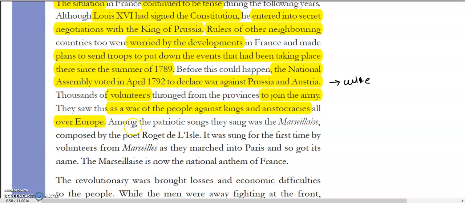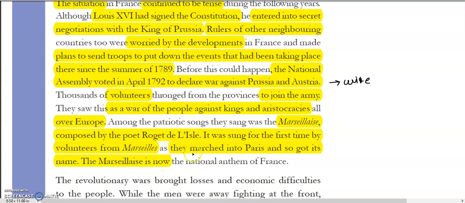Okay, so among the patriotic songs they sang was the Marseillaise. It was composed by the poet Rouget de Lisle, and it was sung for the first time by the volunteers from Marseille as they marched into Paris. See, Marseille is a place like Versailles. Just a minute, let me highlight it.